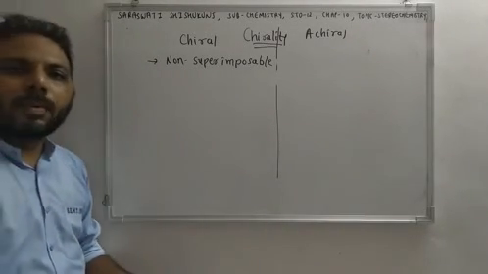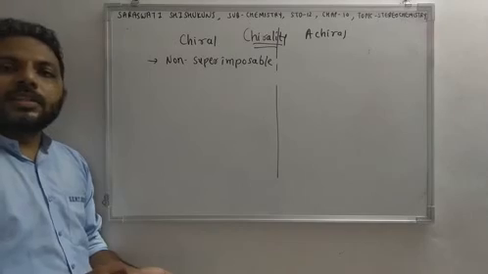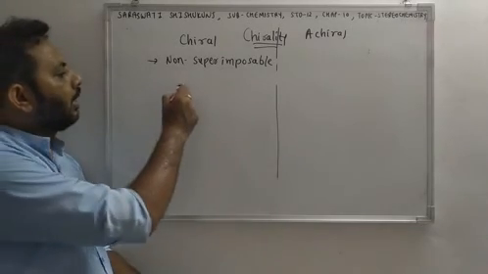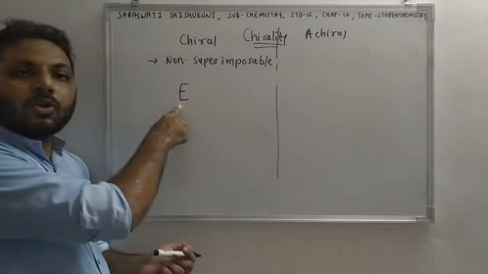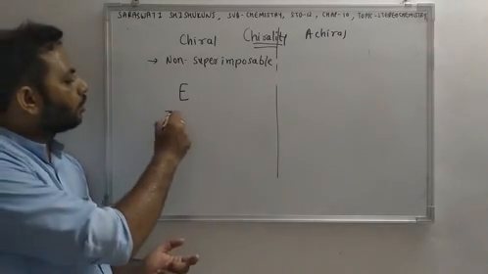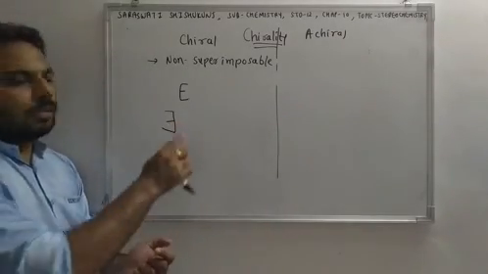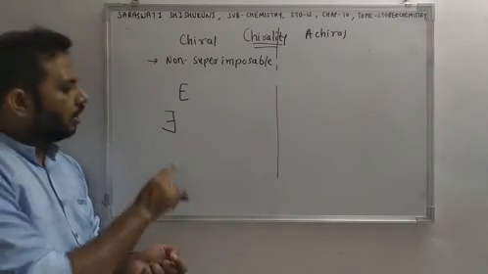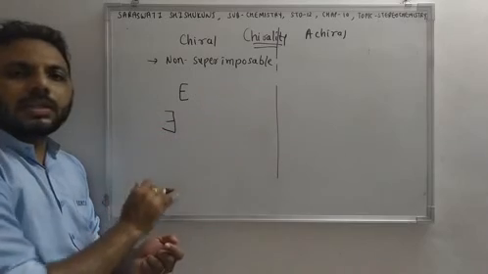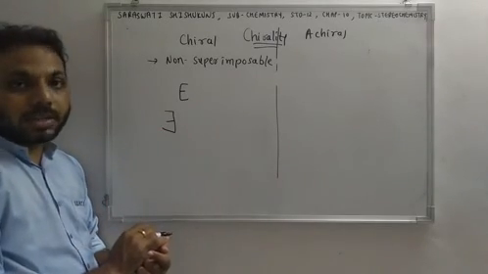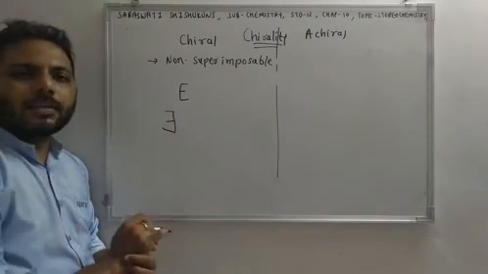Let us think about alphabets, right? So suppose E is there. Now the mirror image of E will look like this. This is the original image. This is the mirror image. If you superimpose these two images, they won't be superimposed. So we can say that it is chiral.